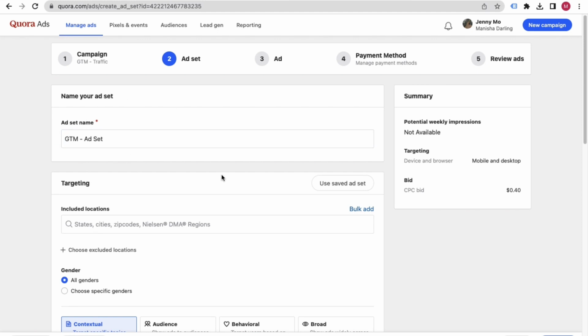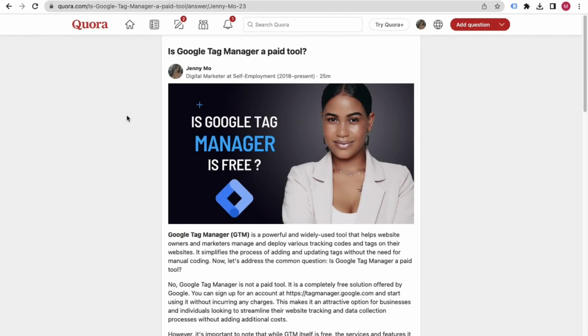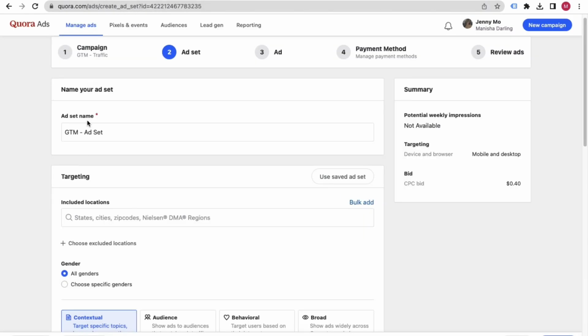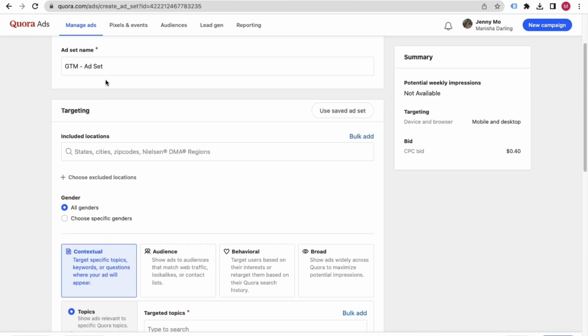Now what are all these things? Basically, Quora Ads is a platform where you can pay Quora to show your advertisement throughout the Quora platform. It's not really possible for me to teach you all about Quora ads here, so make sure you check out the course to understand campaigns, ad sets and all. But in simple terms, I'm giving you an overview here.